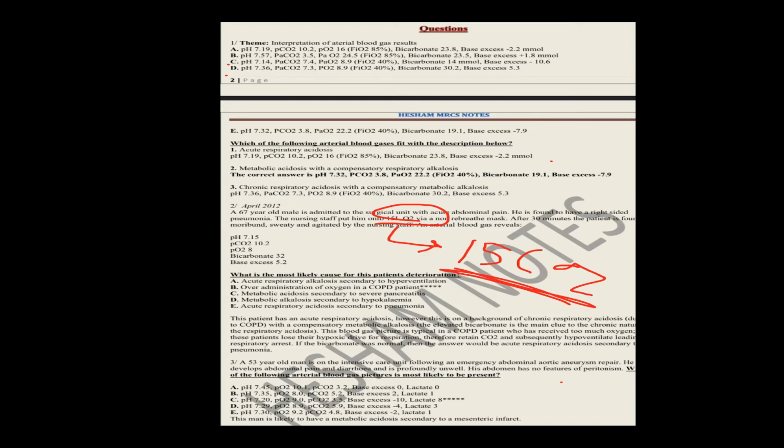No. Usually we will not use this number. So it is a high flow of oxygen via non-rebreathing mask. And when you give the patient high O2, after 30 minutes the patient should improve, not deteriorate. But when the patient deteriorates, this confirms your diagnosis of COPD. What do you know about chronic obstructive pulmonary disease? Type 2 respiratory failure. Yes. Okay.